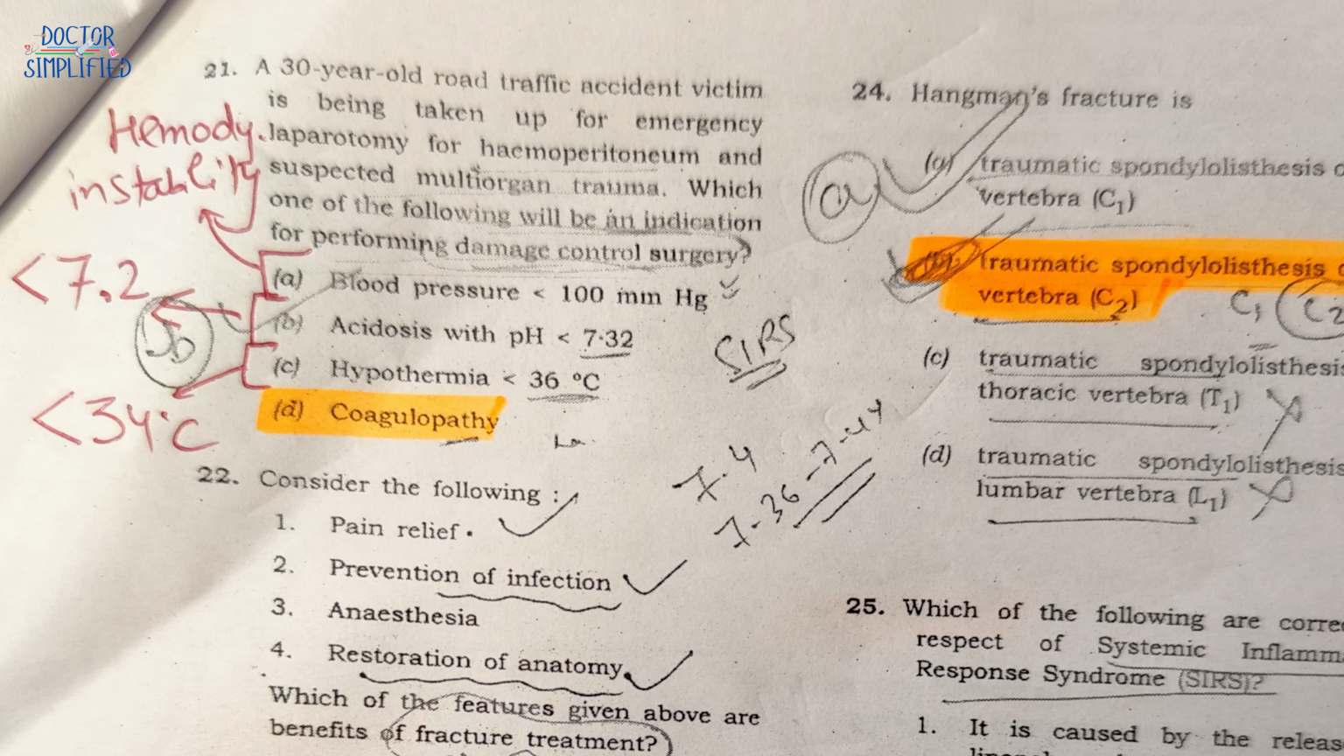Question number 21 asks about the indications for performing damage control surgery. So hemodynamic instability should be there, so option A is ruled out. In option B, acidosis should be there, but pH should be less than 7.2. Hypothermia should be there, and it should be less than 34 degrees Celsius. And coagulopathy is a short answer for this. So option D should be the correct answer for this.